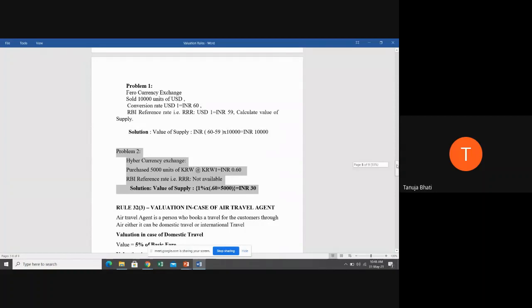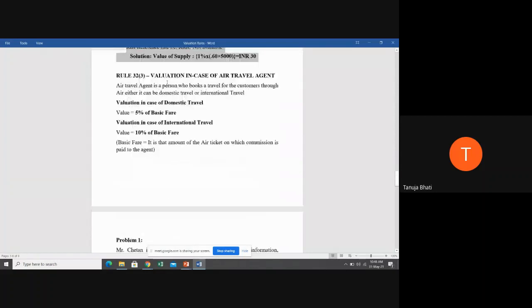Yes? Okay. Next is Rule 32 sub-rule 3, where we are going to see valuation in case of air travel agent. Again, I'm repeating, Rule 32 sub-rule 1 says that valuation will be for notified goods and services. Then Rule 32 sub-rule 2 spoke about valuation in case of foreign currency exchange. Now Rule 32 sub-rule 3 talks about valuation in case of air travel agent.